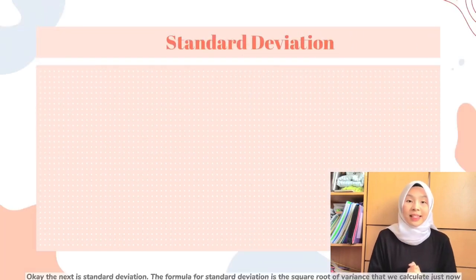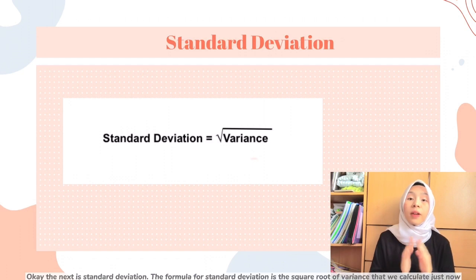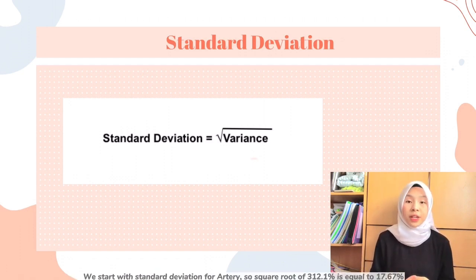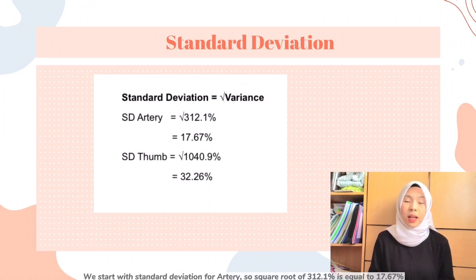So, the variance for term is equal to 1040.9%. Okay, the next one is standard deviation. The formula for standard deviation is square root of variance that we calculate just now. We will start with standard deviation for artery. So, square root of 312.1% is equal to 17.67%. Meanwhile, for standard deviation term is square root of 1040.9% is equal to